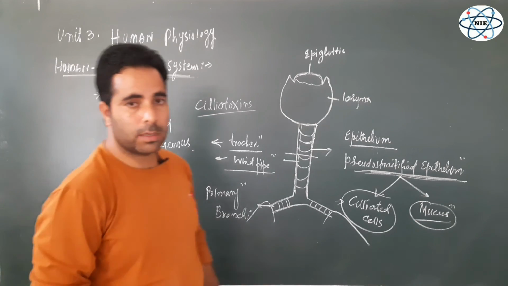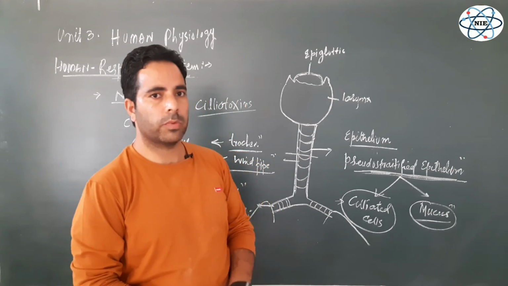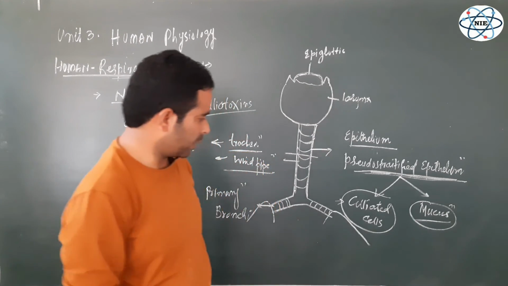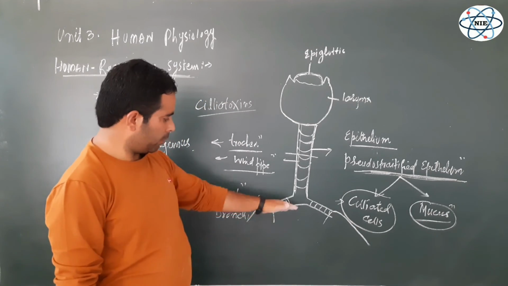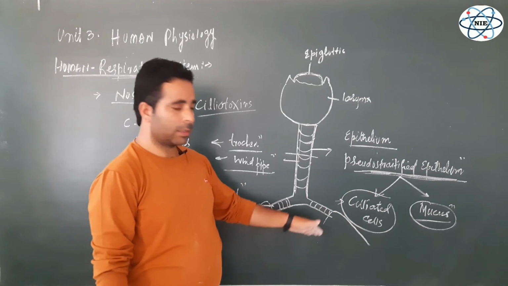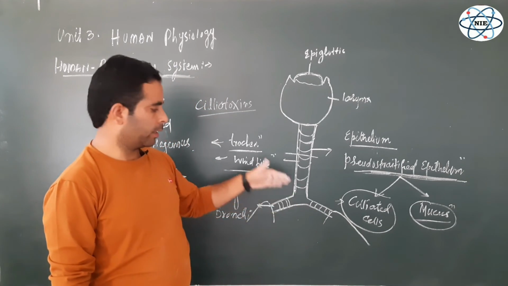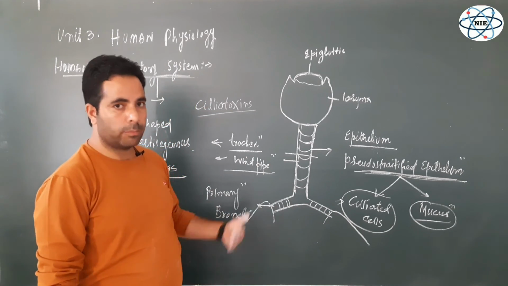In our next lecture, in our next video, we will explain the respiratory organs, that means the lungs, and how these primary bronchi which enter the right and the left lung divide and redivide into smaller branches.